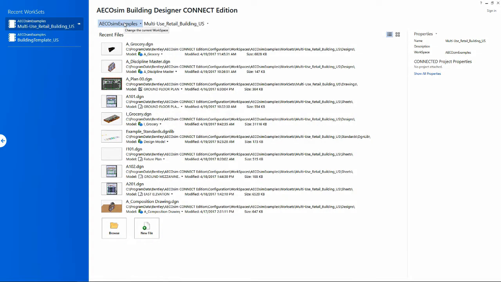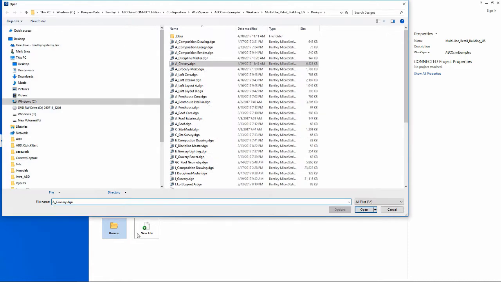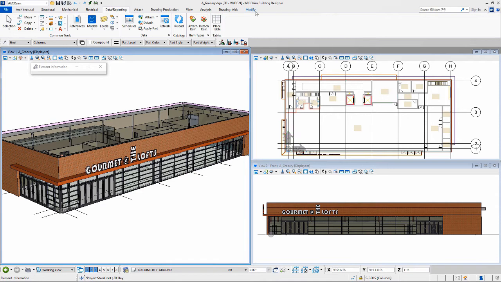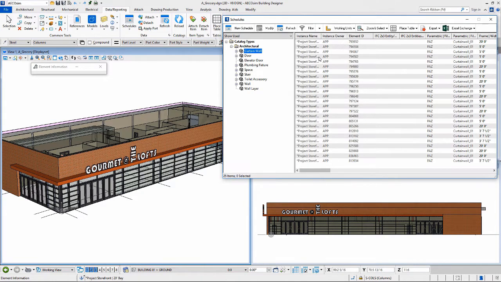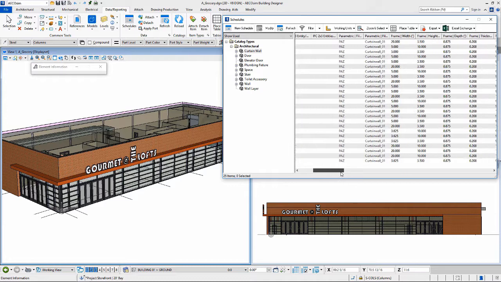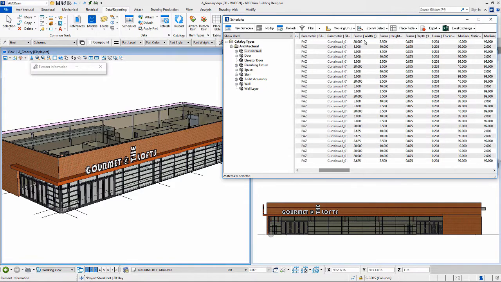So the file I'll be using is in the multi-use Retail Building US workset, and it's A_ grocery. It's the architectural ground floor model. And we're going to go and open schedules and be exploring these capabilities with curtain wall. And we'll be going in to just review the 25 items in this file to make a quick change.